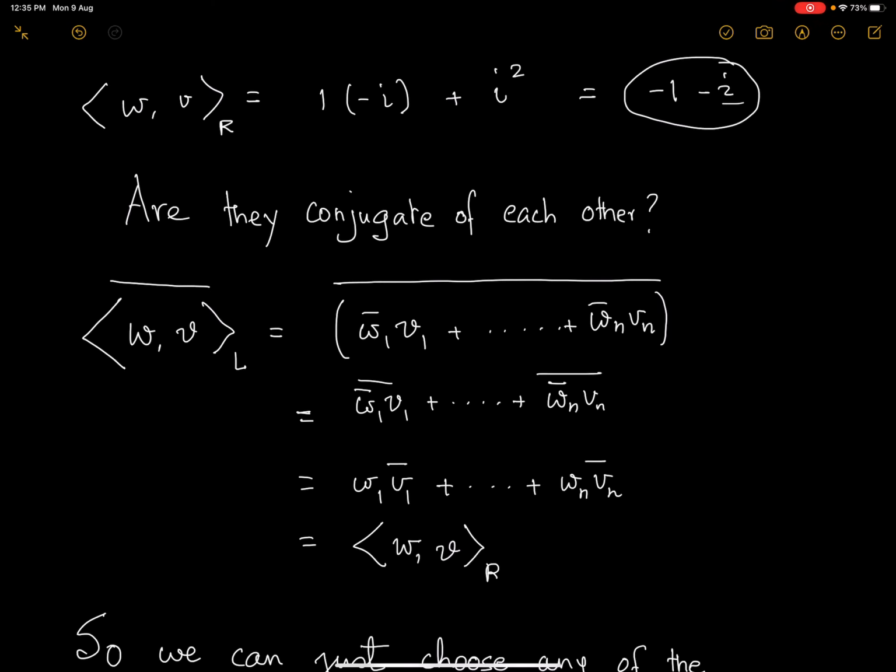Now, if I multiply two complex numbers z1 and z2, the conjugate of the product is the product of the conjugates. So here, that is exactly what we are doing. The conjugate of the conjugate gives me back the same number. So when you do it, you get back the right inner product of w and v. So these two, the left and right, are nothing but conjugates of each other. So it doesn't matter which convention you take, you can take one of the conventions and work.